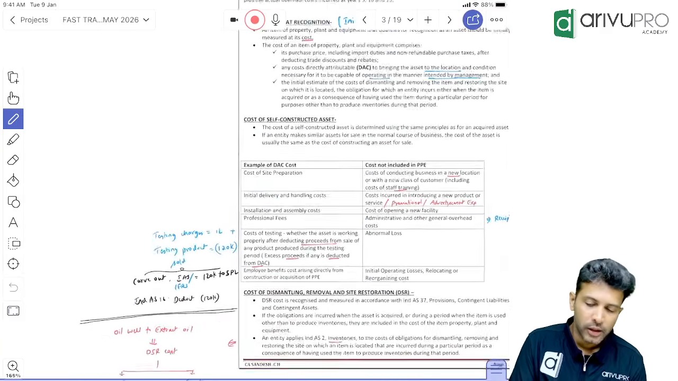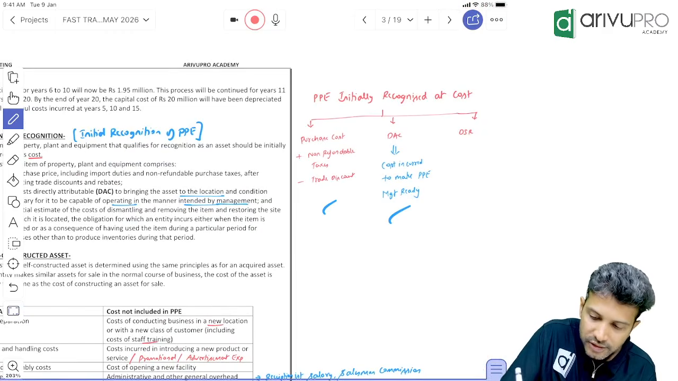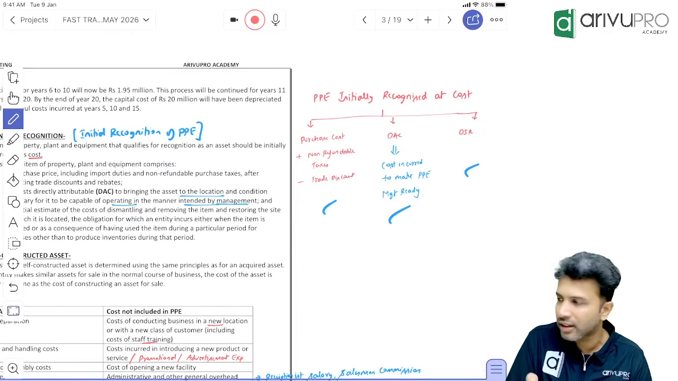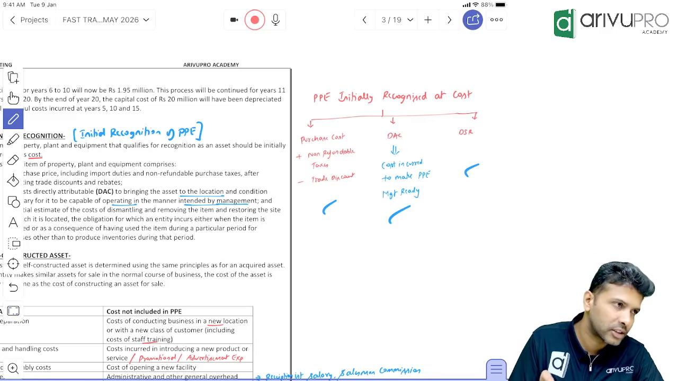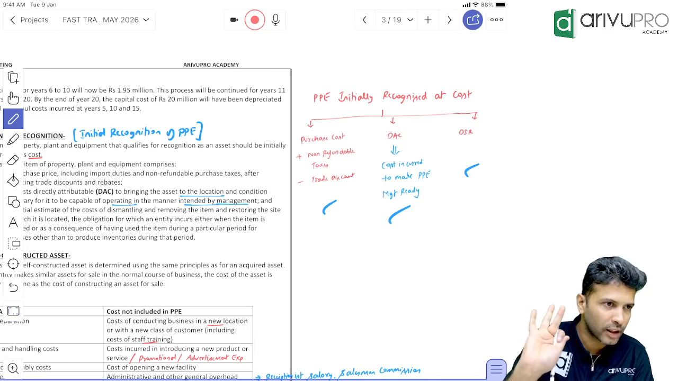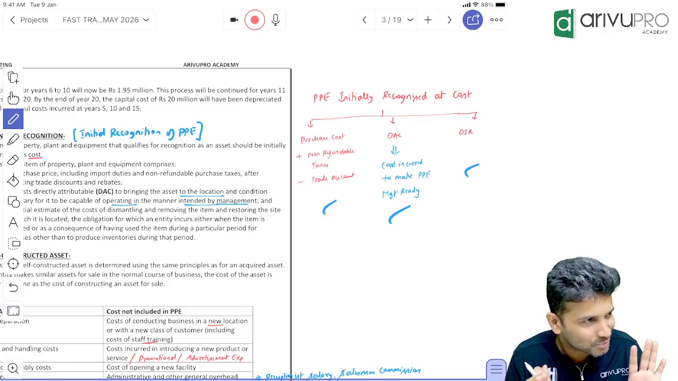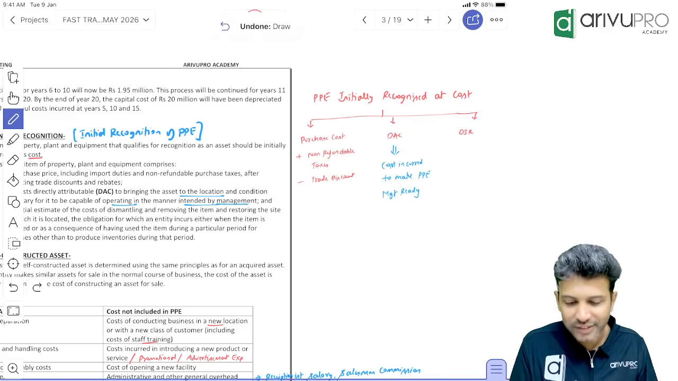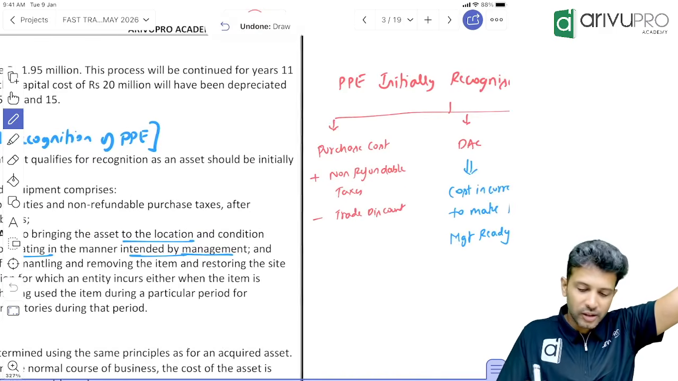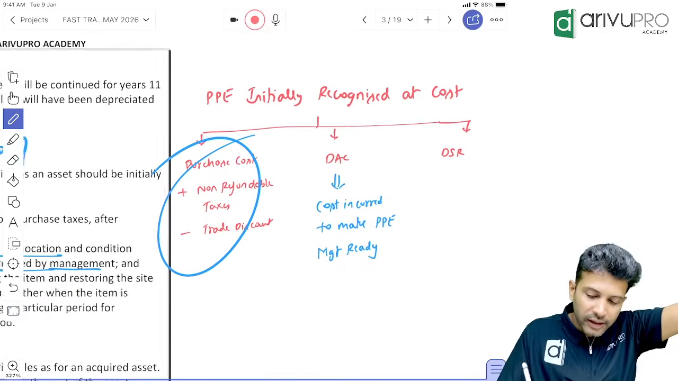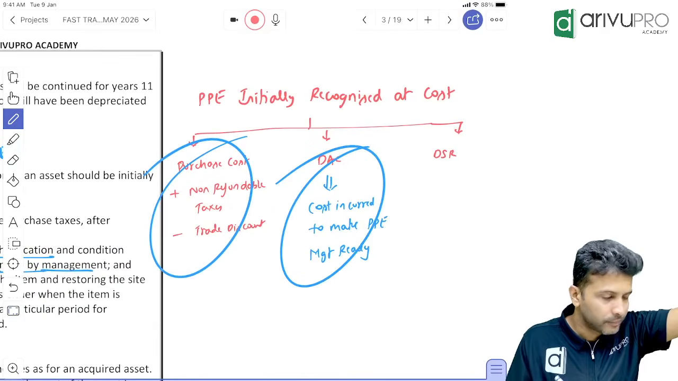Clear, people? Now we have done this section. Another 5 to 10 minutes more I will take, so that this section will be covered and we can go into the numericals. So far, not going into Buddha zone, no? Good. Okay. So what have you covered now? Purchase cost, and another one is DAC.